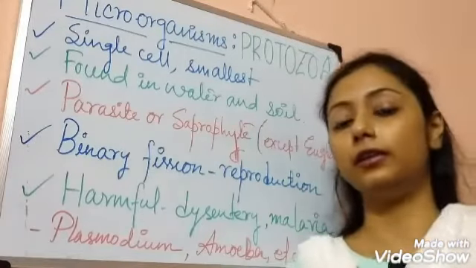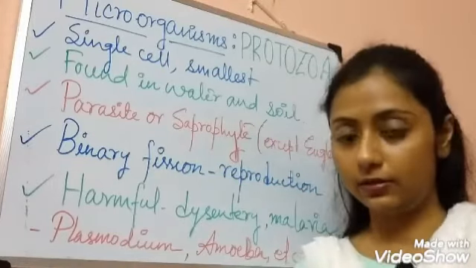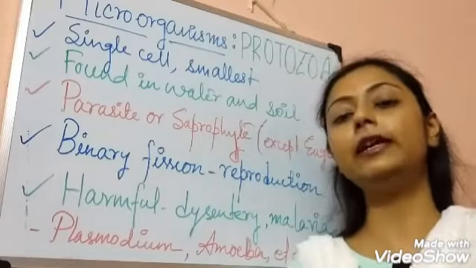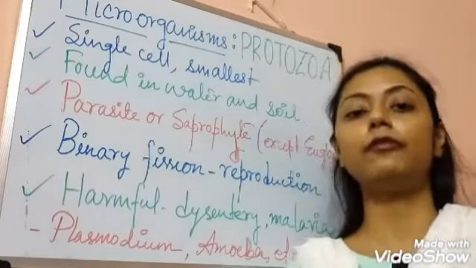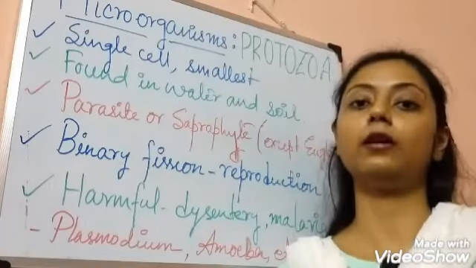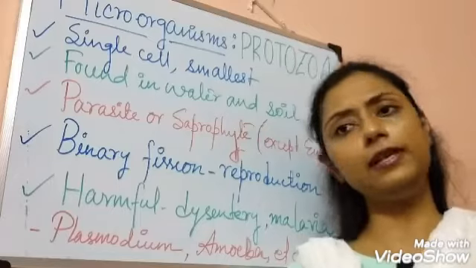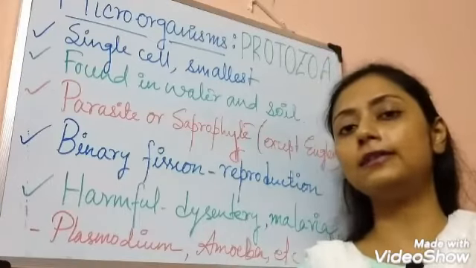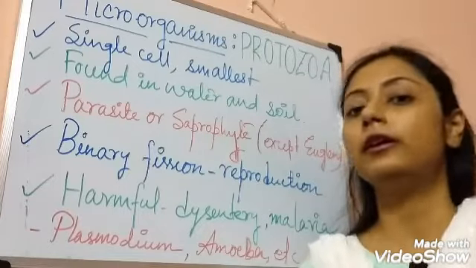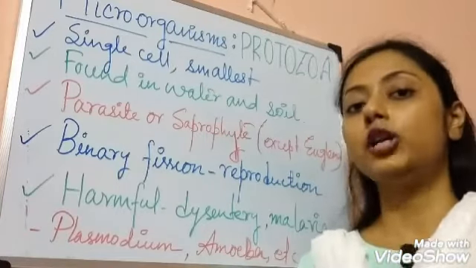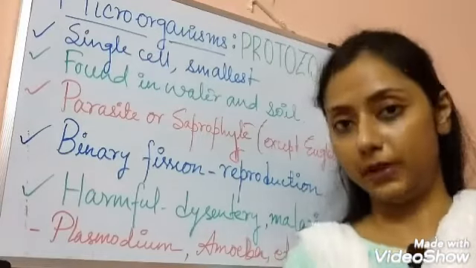Just like fungi. Fungi are purely saprophytic. They take in dead and decaying organic matter for nutrition. Decaying means rotten. Dead means when a living organism, maybe a plant or maybe an animal, is dead, then the body parts start decaying or rotting in the environment.